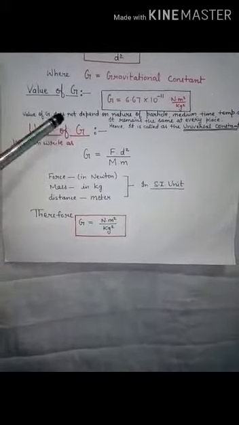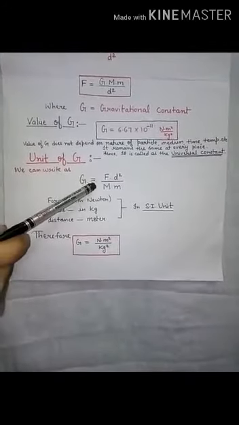Now, unit of gravitational constant. From this formula, we can write as capital G is equal to F